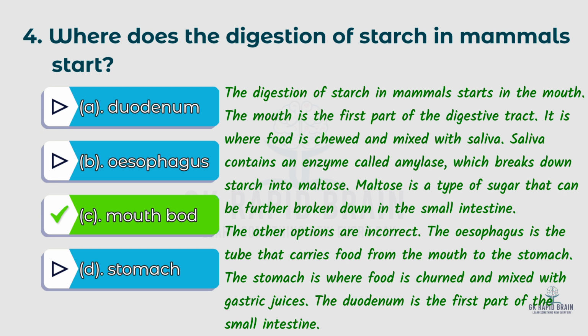Saliva contains an enzyme called amylase, which breaks down starch into maltose. Maltose is a type of sugar that can be further broken down in the small intestine. The other options are incorrect. The esophagus is the tube that carries food from the mouth to the stomach. The stomach is where food is churned and mixed with gastric juices. The duodenum is the first part of the small intestine.